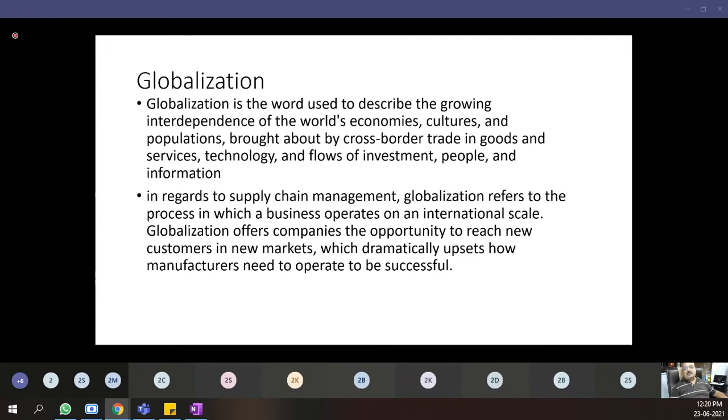In regards to supply chain management, globalization refers to the process in which a business operates on an international scale. Globalization offers companies the opportunity to reach new customers in new markets, which dramatically upsets how manufacturers need to operate to be successful.